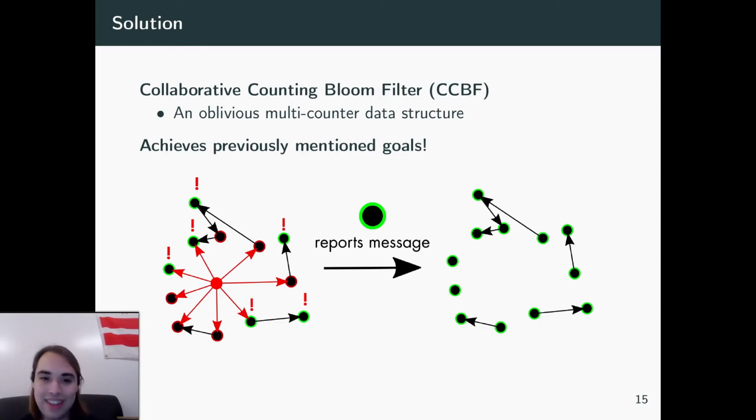And obviously, then, this achieves the previously mentioned goals. So we see what happens is if a bunch of users report a message, that originator is going to get revealed after a certain threshold is reached, and that originator themselves is going to get moderated.